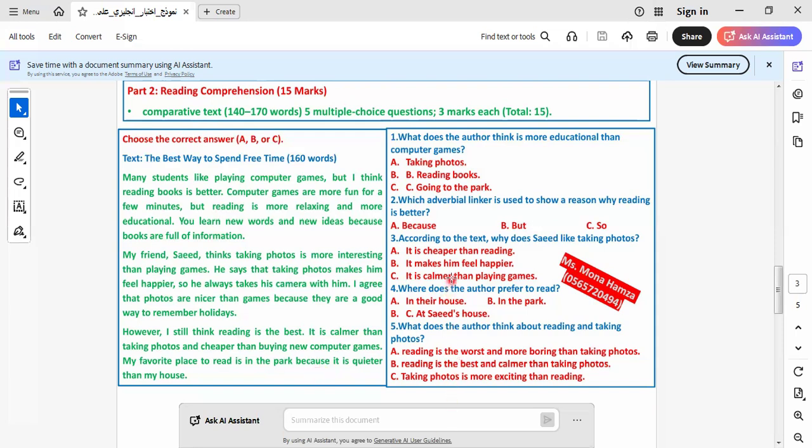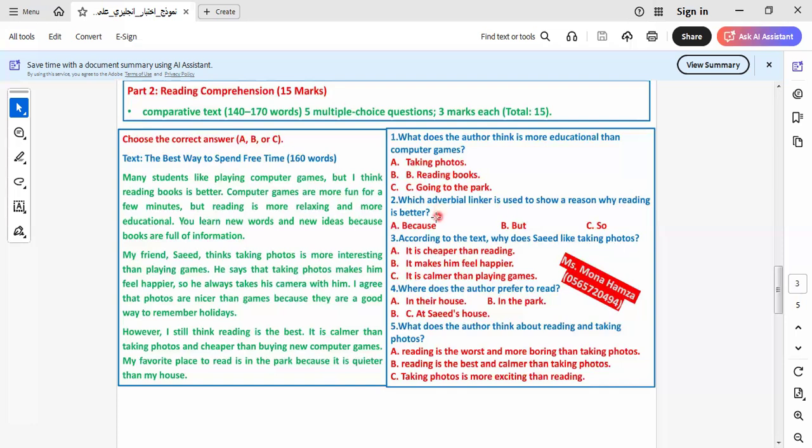Okay, let's continue the rest. Let's answer the questions related to this comprehension. What does the author think is more educational than computer games? Is it taking photos, reading books, or going to the park? As we know from the text, it will be what here? Reading books. Here it is, reading books. So the answer will be reading books.